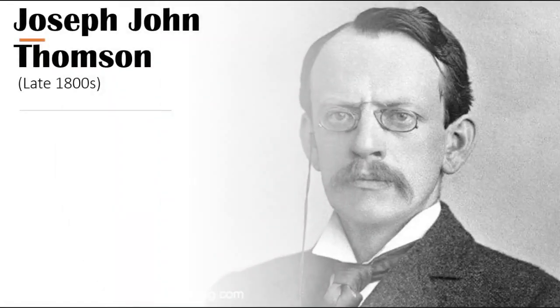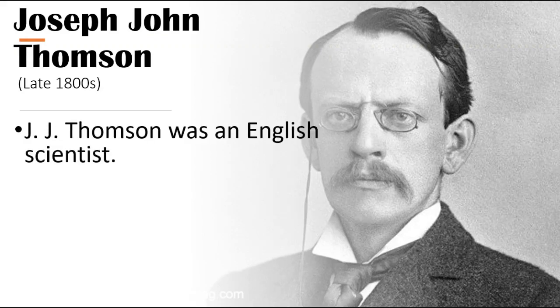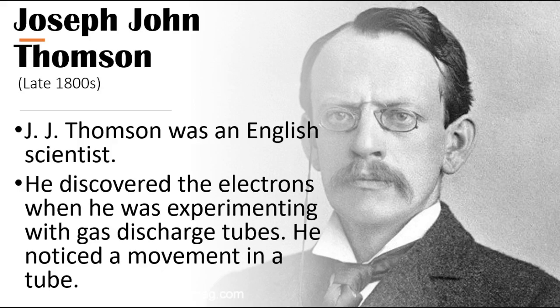Now, another scientist that gave the idea about atom is none other than Joseph John Thomson. Joseph Thomson was an English scientist. He discovered the electrons when he was experimenting with gas discharge tubes. He noticed a movement in a tube.